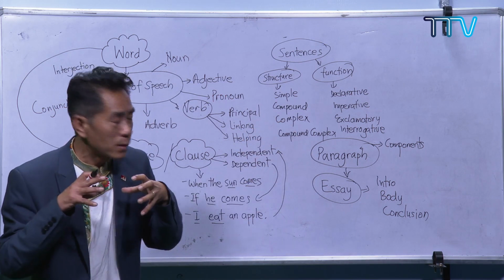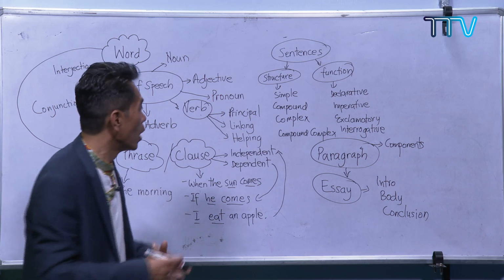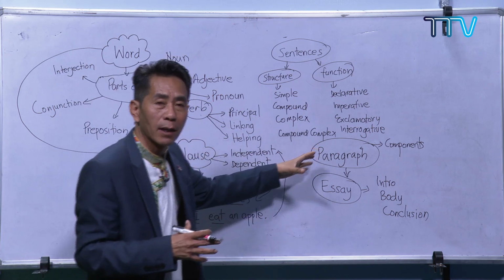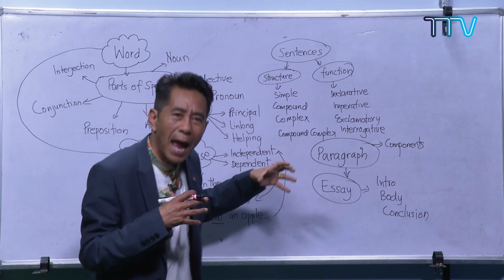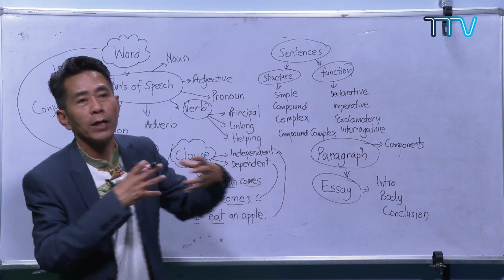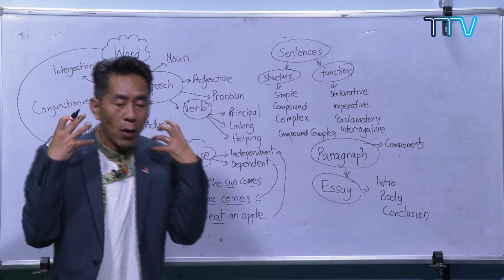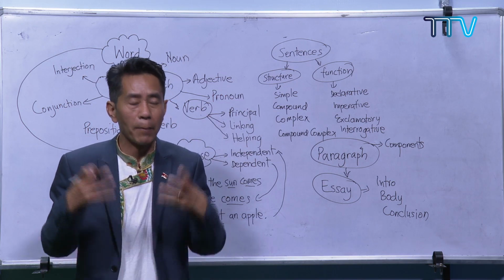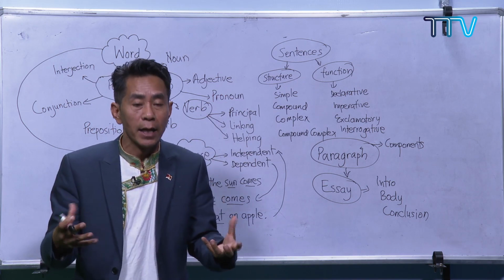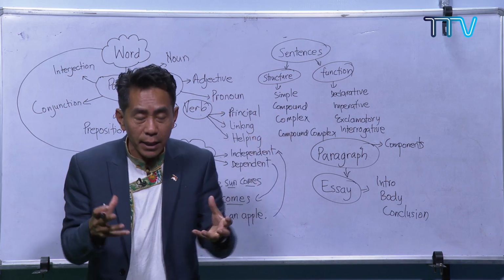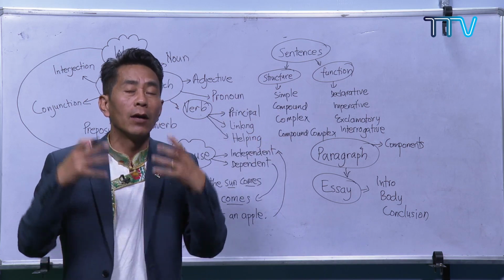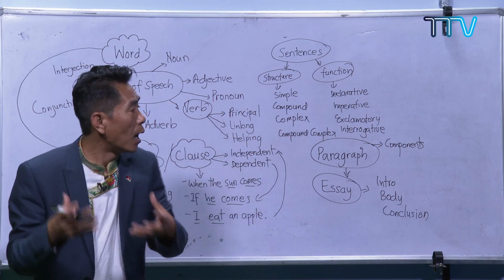Now, in this session, what we are doing, we already know how to write a paragraph. We already know how to write an essay. Now, what are we doing? We are discussing the different types of writing. I know how to write a paragraph or an essay. Now, what are the different types of writing that I should do? This is the stage where we are right now.